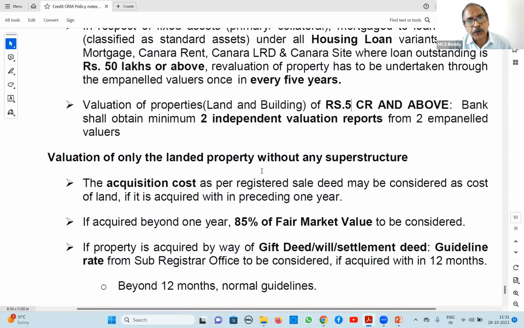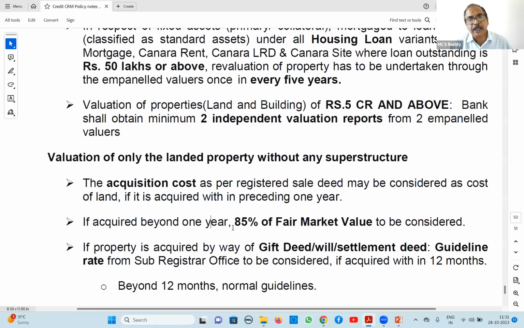Next, valuation of only landed property without any superstructures. In this case, acquisition cost as per registered sale deed. Normally within 1 year, the sale deed registration value will be there, and then we call it the guideline value also. So acquisition cost as per registered sale deed may be considered as cost of land, if it is acquired within the preceding 1 year.